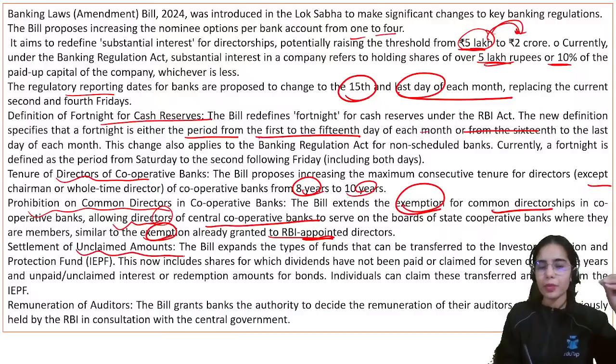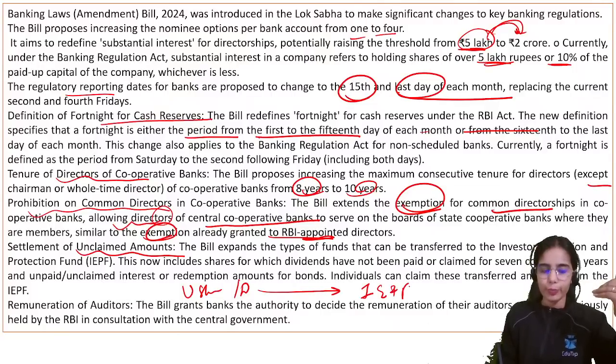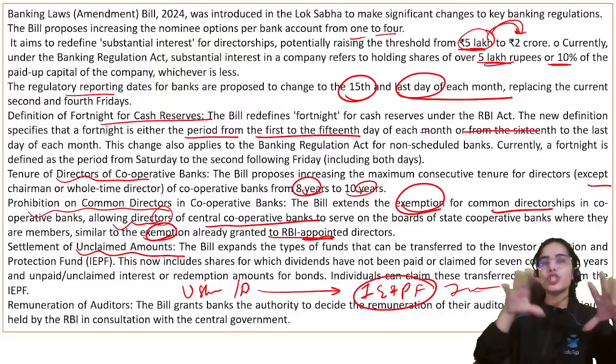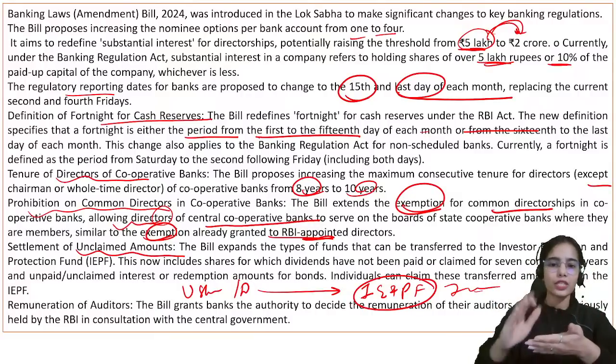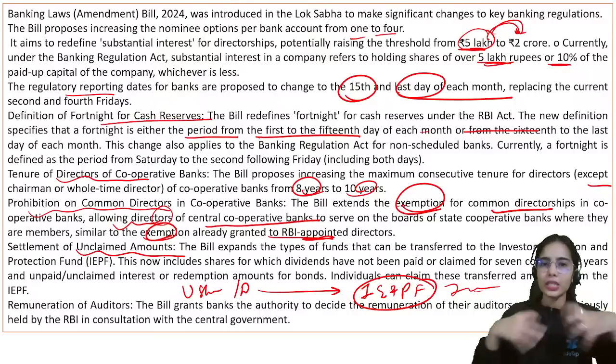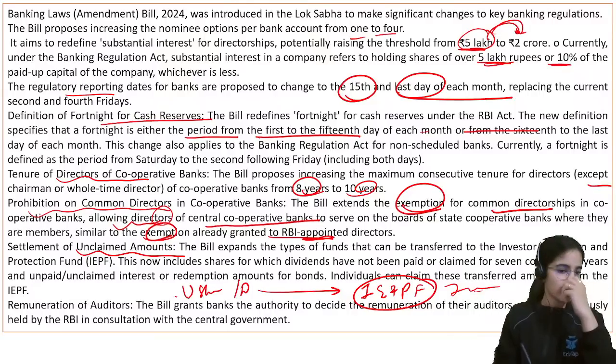Settlement of unclaimed amount. So the unclaimed shares, unclaimed dividend, this has to go to the investor education and protection fund within 7 years. So if the shares or dividends are unclaimed for 7 years, it has to go to the investor education and protection fund. Okay, now more things are brought under this investor education and protection fund.